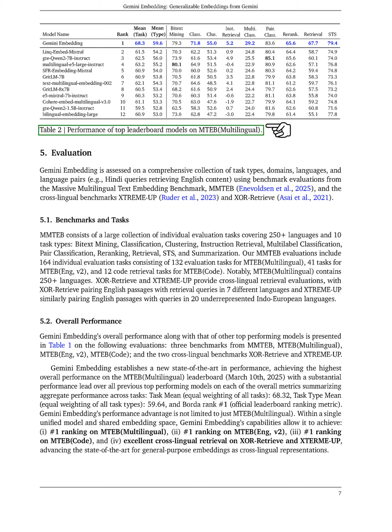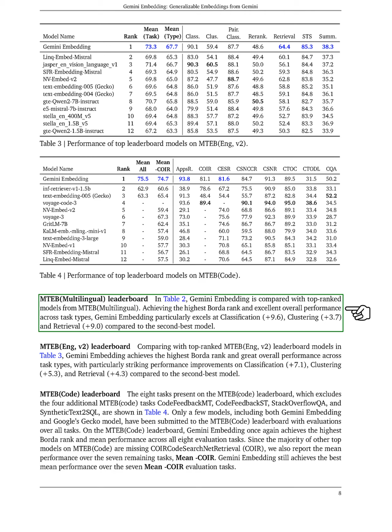For the MTEB code leaderboard, we evaluate 8 tasks, excluding 4 additional tasks. Only a few models, including Gemini Embedding and Google's Gecko, are evaluated across all tasks. Here, Gemini Embedding once more achieves the highest Borda rank and average performance. We also report the average performance excluding one specific task, and Gemini still leads in this category.